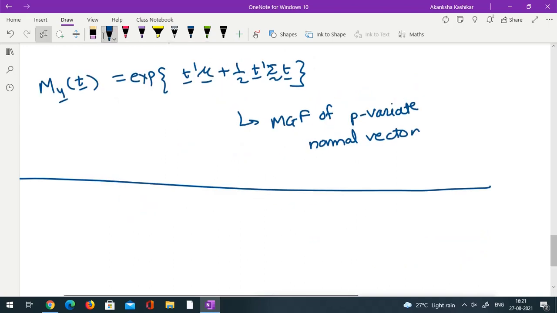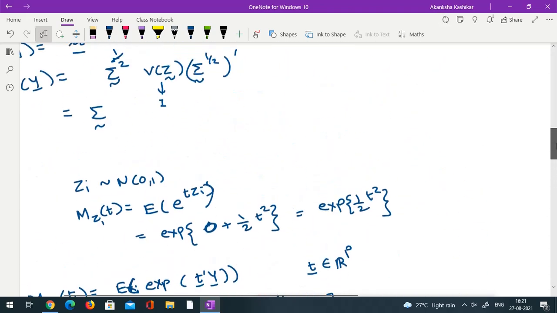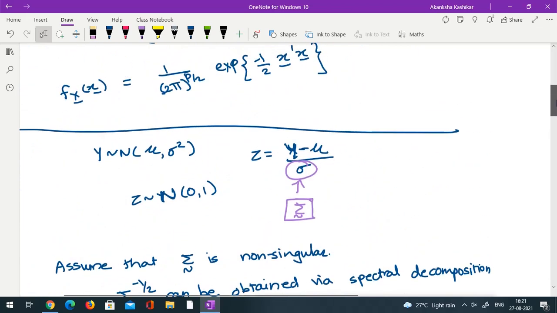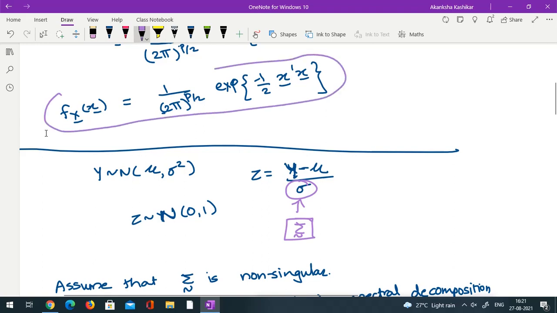So whatever we have derived in terms of MGF, we can also have an equivalent PDF definition. So we have the PDF of the standard p-variate normal distribution here. Let me go back. Yes, see this. This is our definition of the PDF of a standard p-variate normal vector. From here we can try to obtain the PDF of any arbitrary p-variate normal vector.